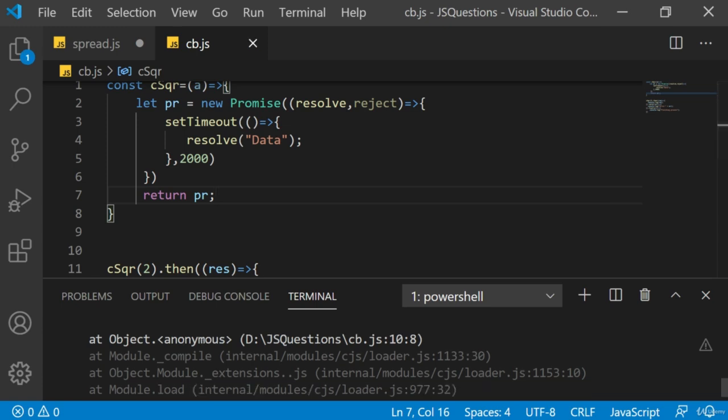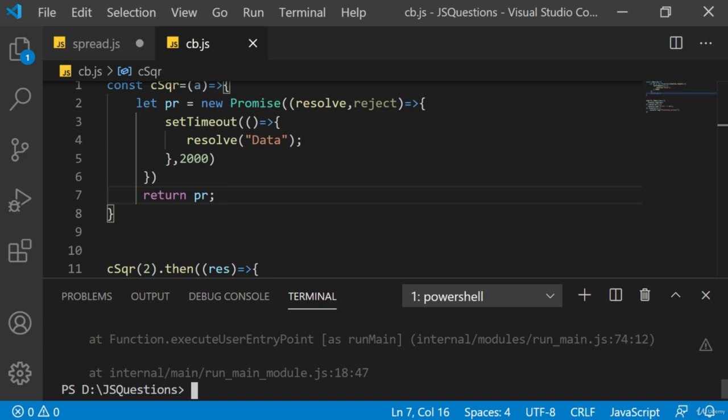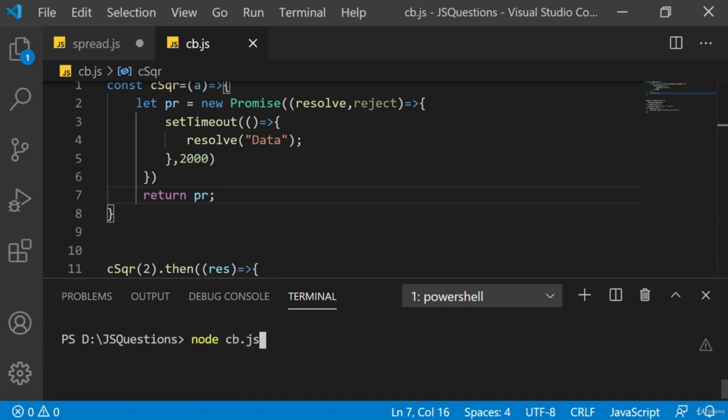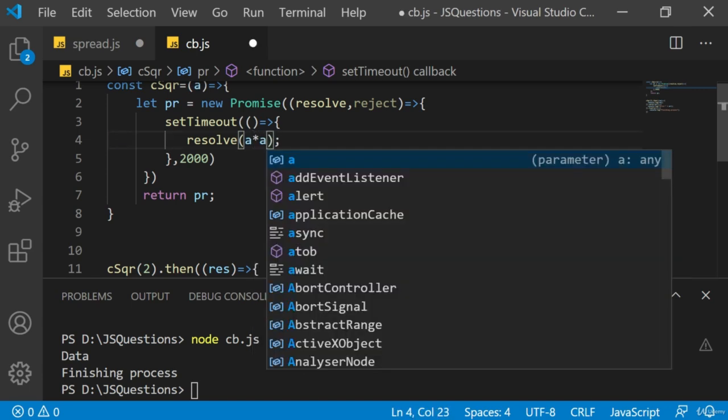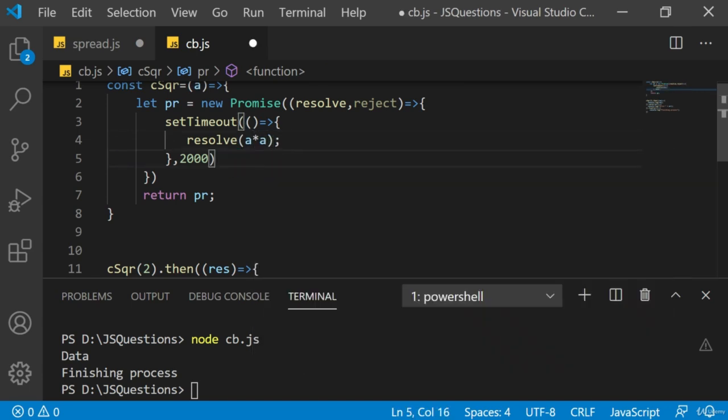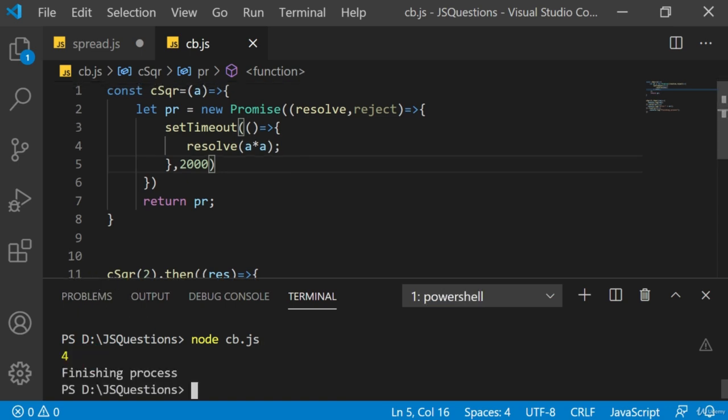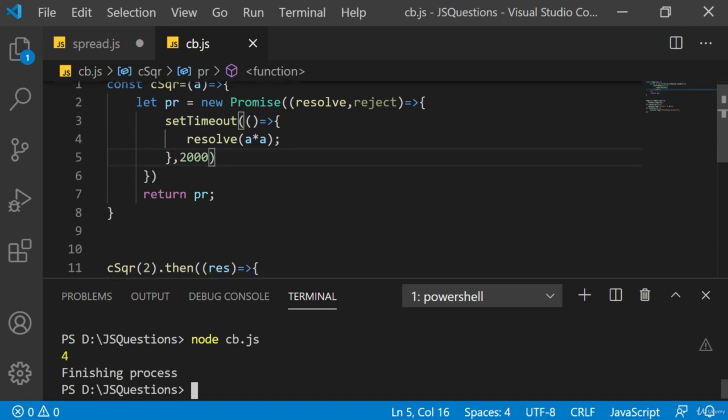Now let's try to run and see whether we get the desired output or not. 2 seconds waiting, and then the data is displayed, right? Unfortunately, I'm not giving the square, so let me do that. I'll say a into a. That's the data we want, not the data string. Let's run this again. 2 seconds waiting, and we have 4. That is the square of the value we passed using the promise.